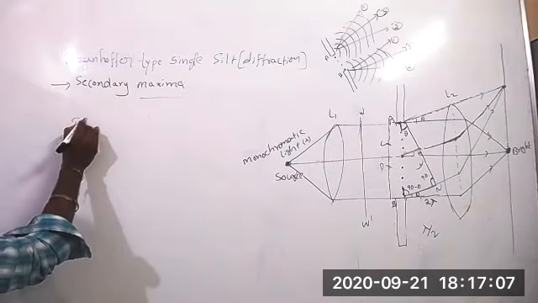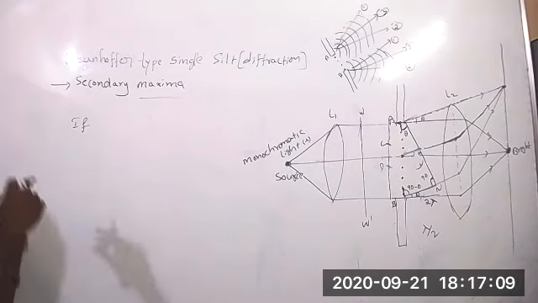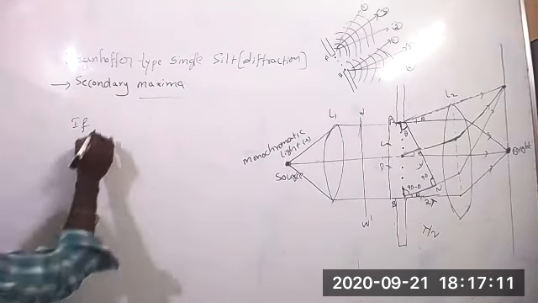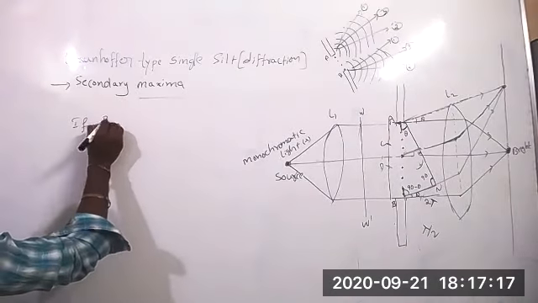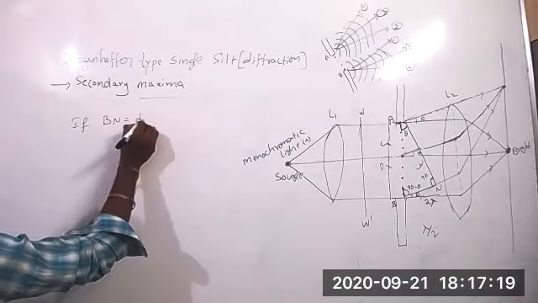When will it become maxima? When we are taking the path difference, that path difference is BN equal to d sine theta.